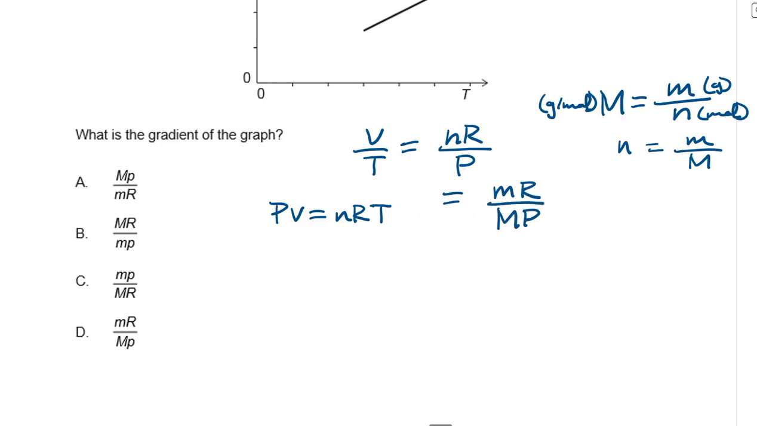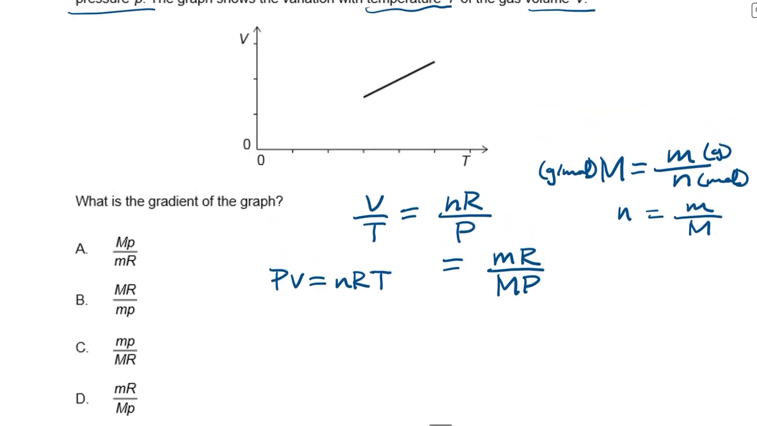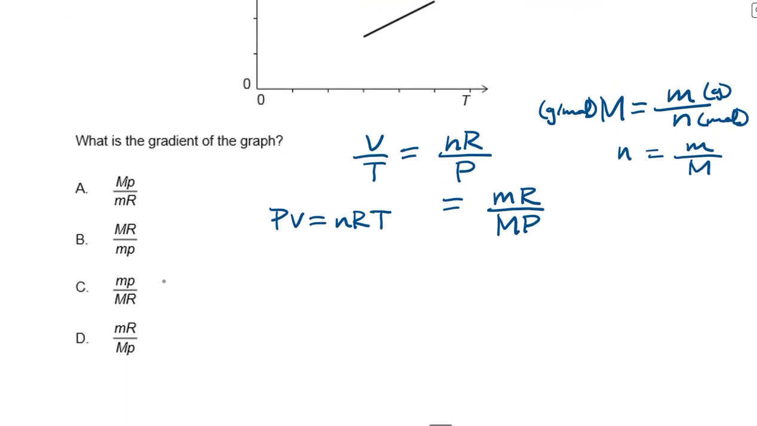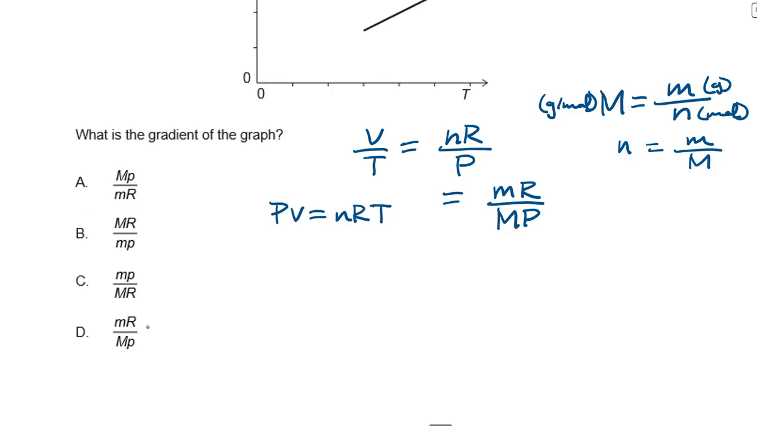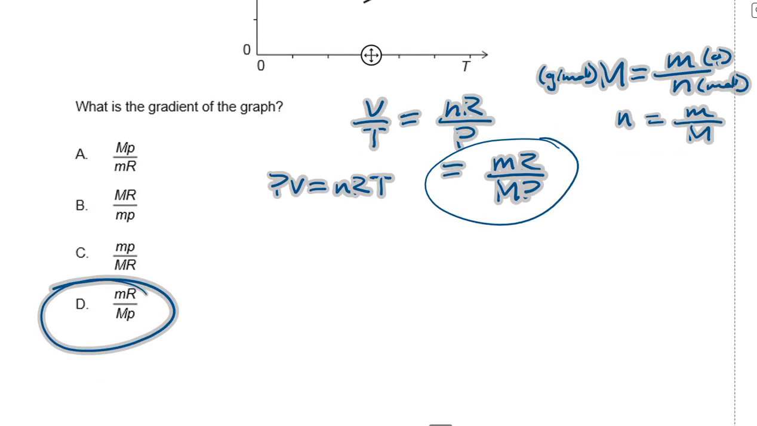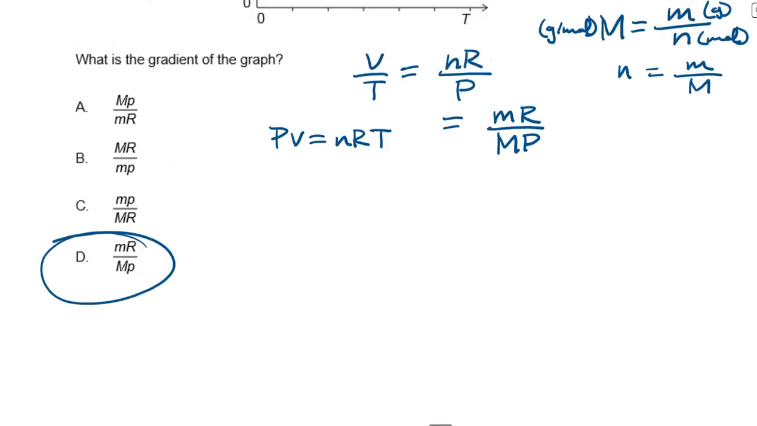And so our answer is mR over MP. Ooh, there's two different m's. It should be D. And yeah, that looks about right. Our answer is D.